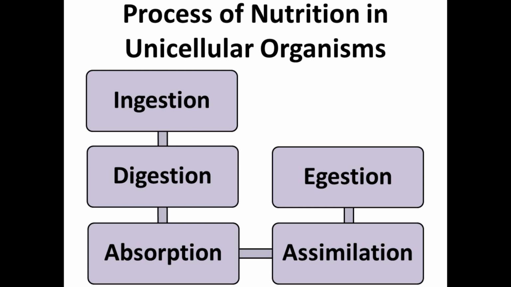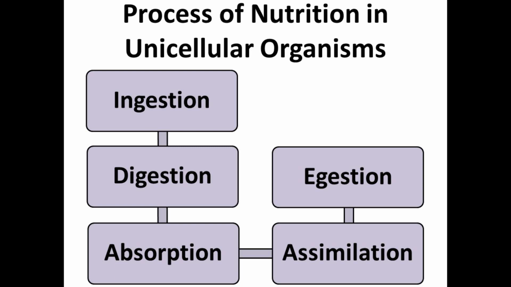After intake of food, there will be digestion of the food, means the complex food will be broken down into small particles. After that, the small particles of the food are absorbed in the body, which are further utilized or assimilated for various functions of the body.